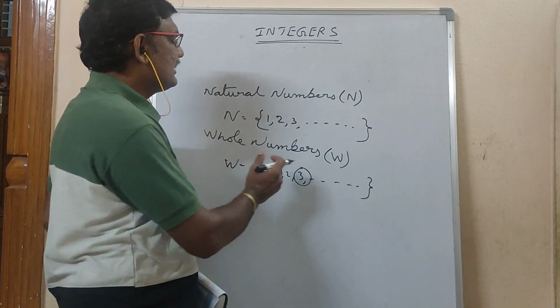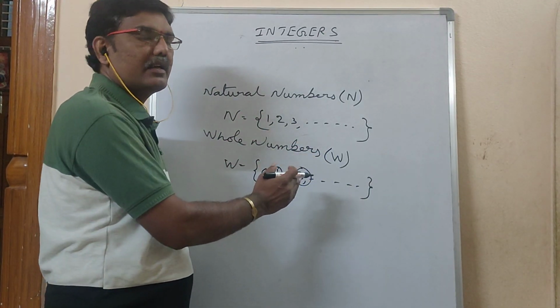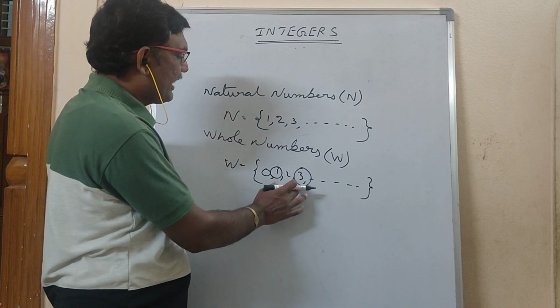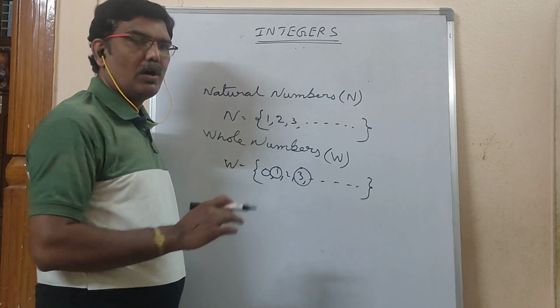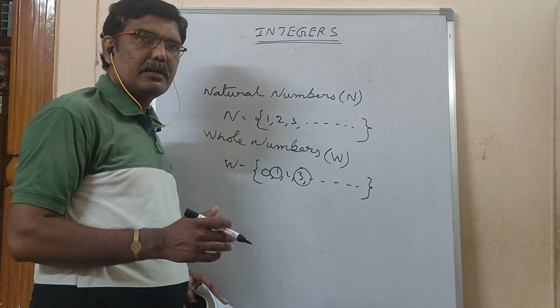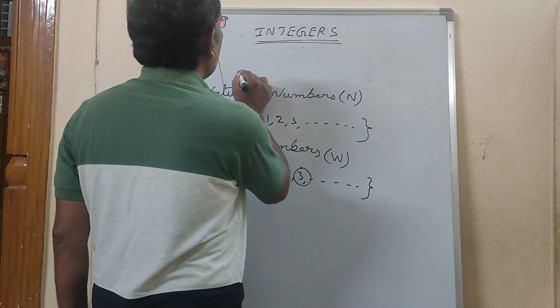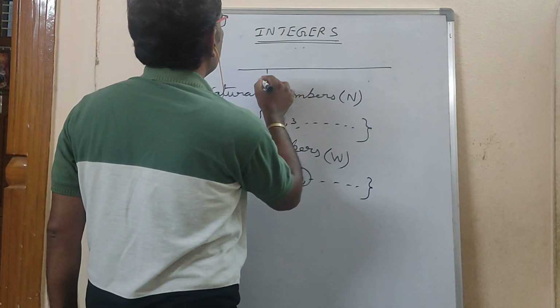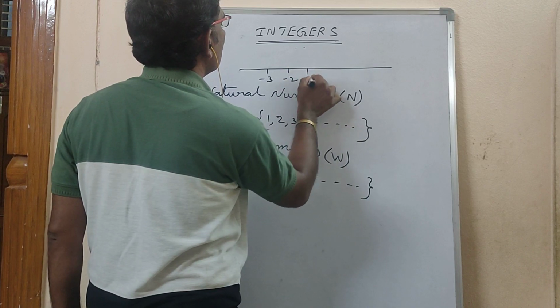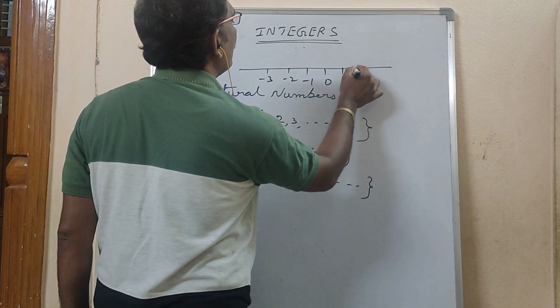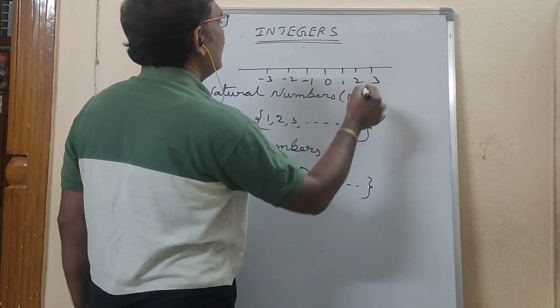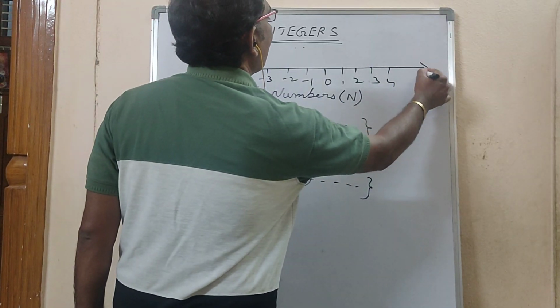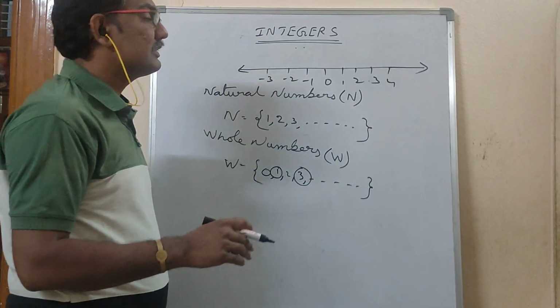So the right is always greater. The right number is bigger when compared to the left side number. So if you draw a number line like this, -3, -2, -1, 0, 1, 2, 3, this is called a number line. You already learned it in 6th class.